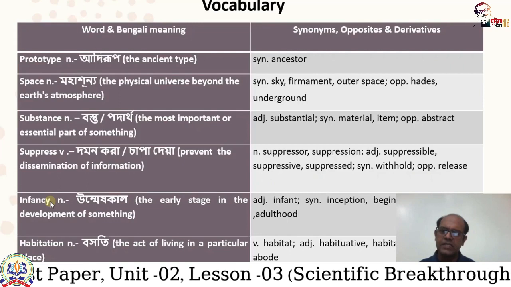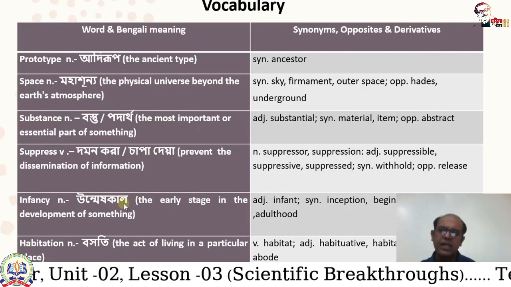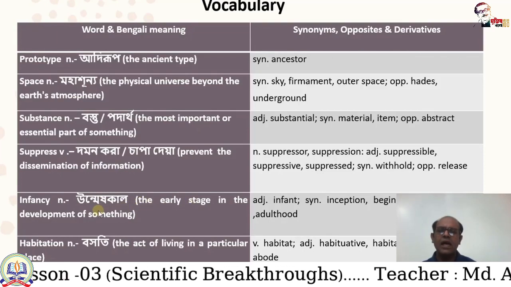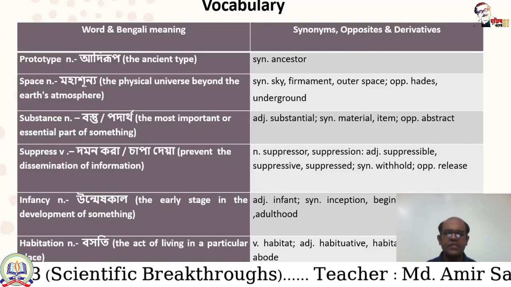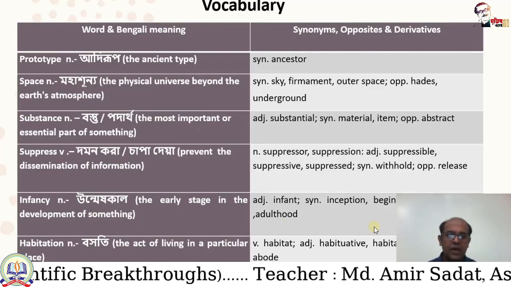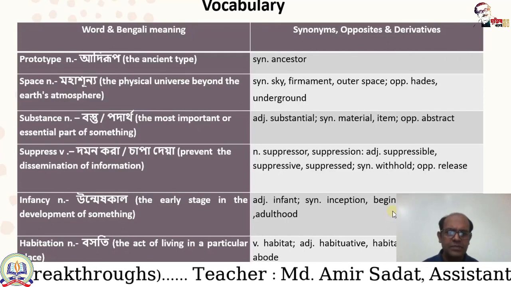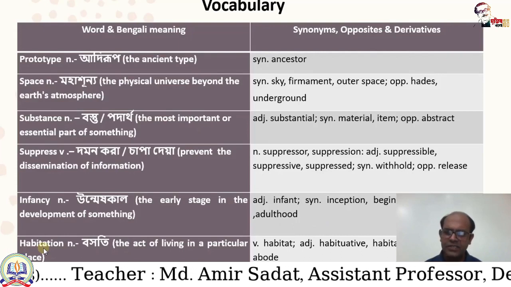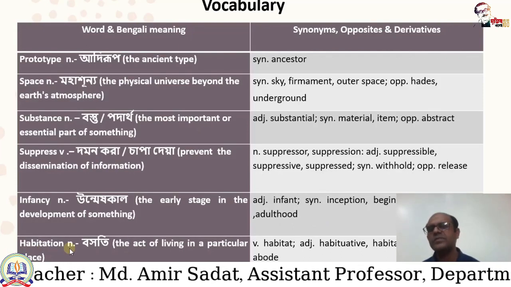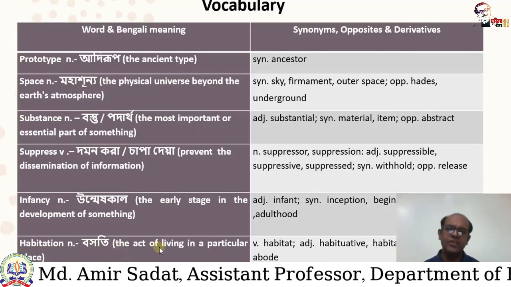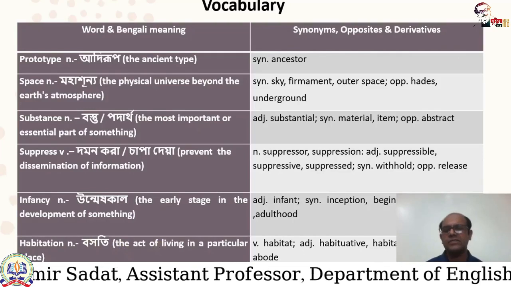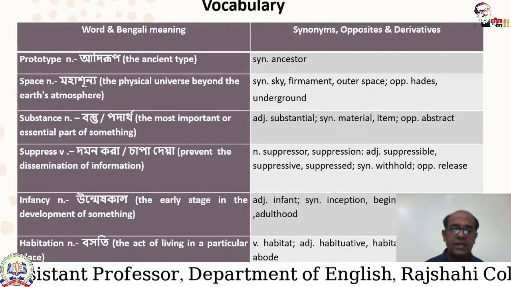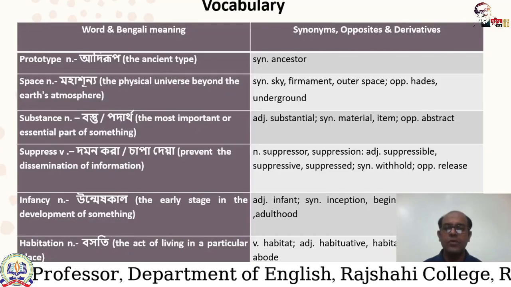Infancy is noun. Its Bengali meaning is ummeshkal ba shoishab, the early stage in the development of something, and its adjective is infant, synonym is inception, beginning, etc. and opposite is maturity, adulthood, etc. And last word, habitation. It's a noun and its Bengali meaning is boshoti, the act of living in a particular place. And its verb is habitat, adjective is habituative, habitable, and synonym is residence or abode.